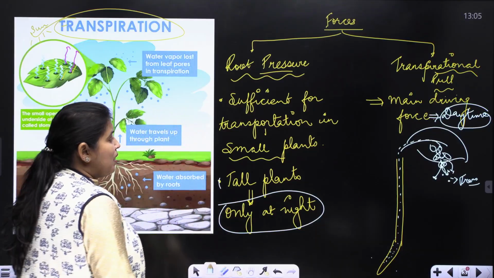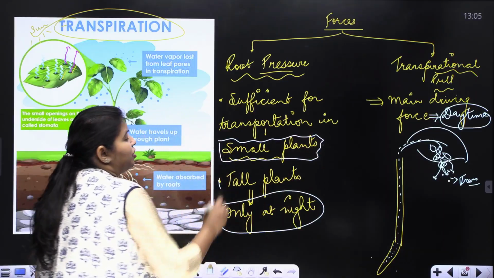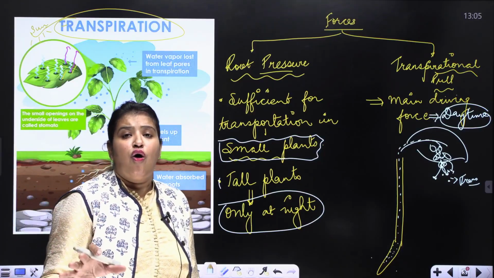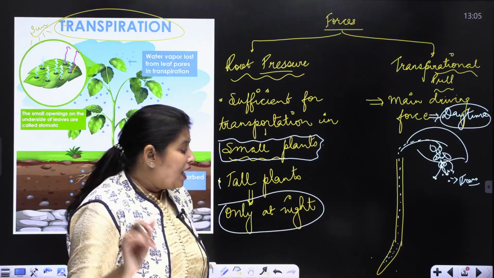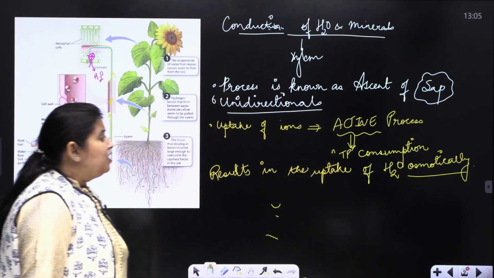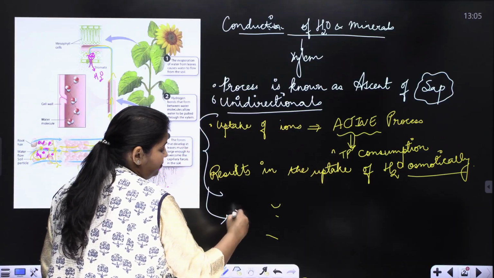Whereas in short plants and small plants, the root pressure alone can help in the conduction of water.